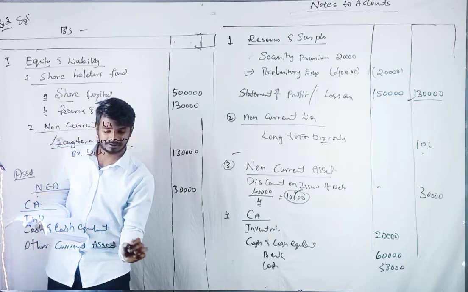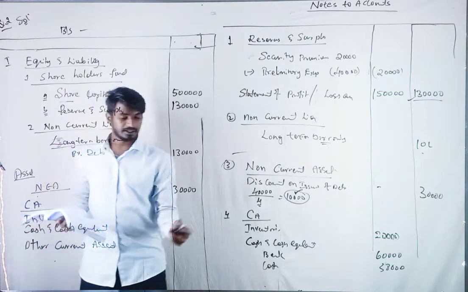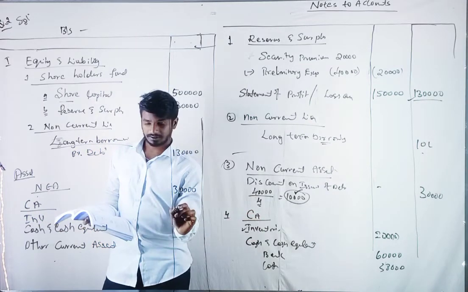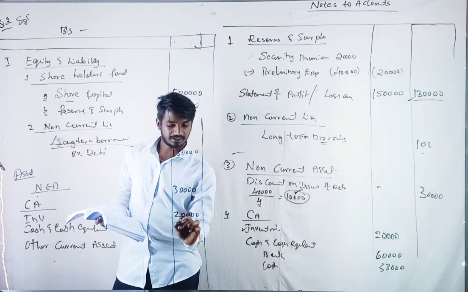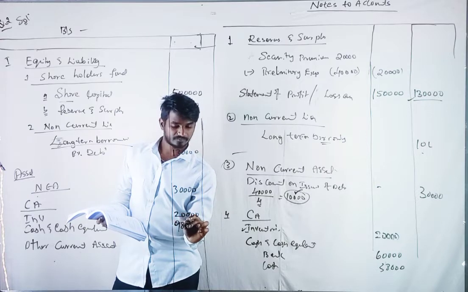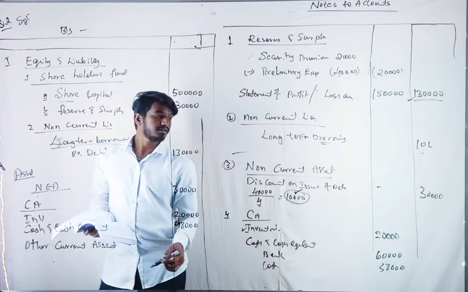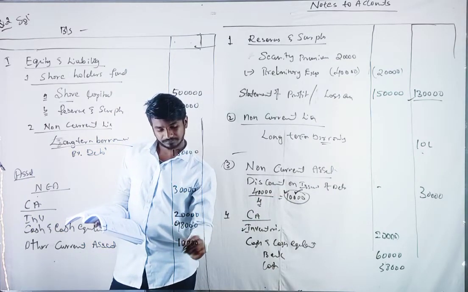Other current assets, how much? Inventories we have 20,000. Cash and cash equivalent total 98,000. And other current asset, whatever the balance 10,000 is there, we will write it here.